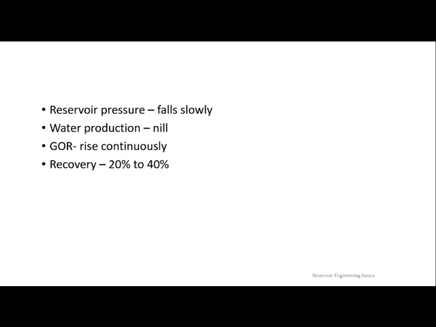Why? Because most of the reservoirs will carry all these drive mechanisms. Sometimes maybe water will be missing; in that case, the other three. So you have to see what type of drive mechanisms were initially there and which one will give you the best, which will help you to allow the drive mechanism to continue for a longer time. And what will be the first one? See, everybody knows that we don't want water. If gas is there also, gas will be secondary, but the primary one which we are going to look for